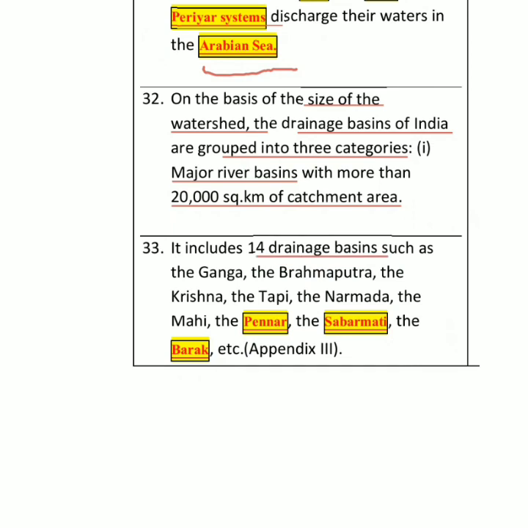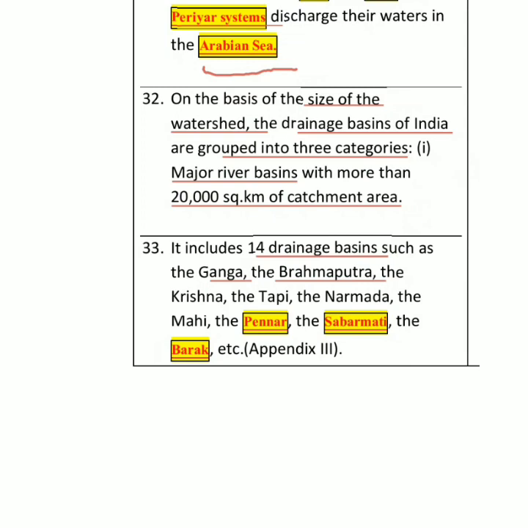So we have the very important river Ganga, we have Brahmaputra. This is a very mighty river. If I ask you a question, just answer me: which is the largest river of India? Can you name it? Definitely most people will say it is Brahmaputra. No. Why?